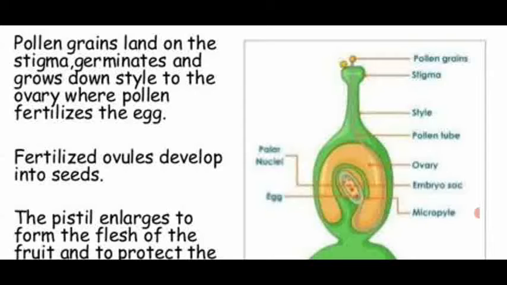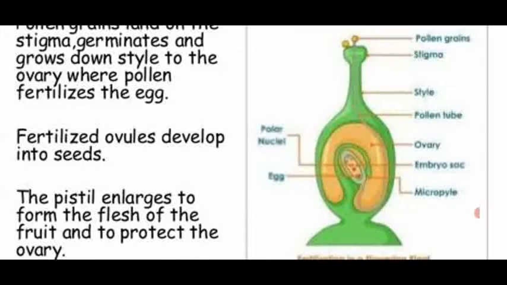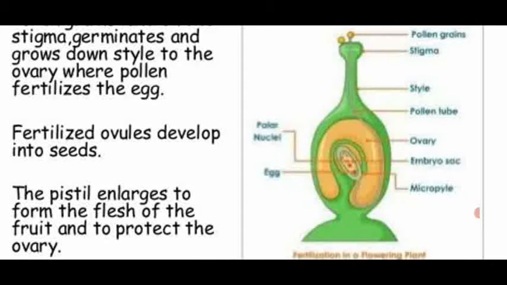These two male gametes pass through the pollen tube and enter the ovary via the micropylar region, enter the embryo sac, and fuse with the egg or ovum present in the micropylar region to form the diploid zygote.